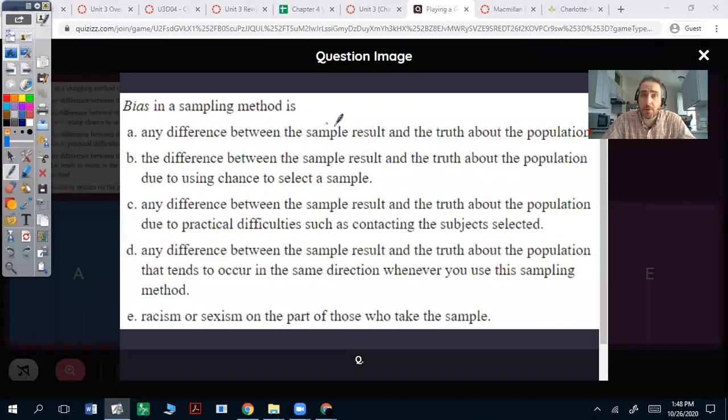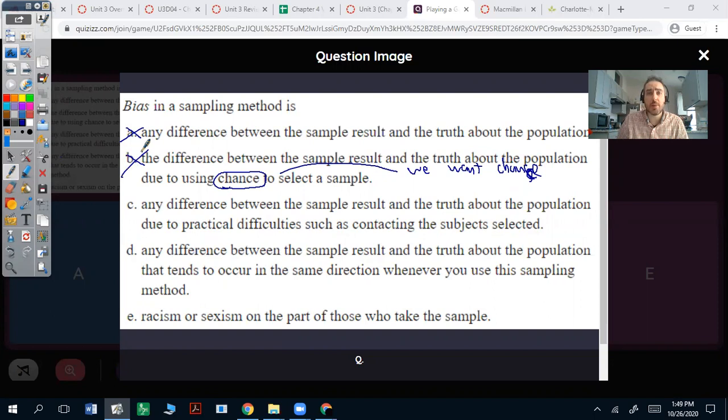So any difference between the sample result and the truth about the population isn't bias, because it doesn't talk about the sampling technique you used. B, the difference between the sample result and the truth about the population due to using chance to select a sample. Chance is a good thing, okay? We want chance. Sure, chance might cause differences in the sample result from the population, but that's not a biased way of sampling. We want to use random sampling, so it's not going to be that.